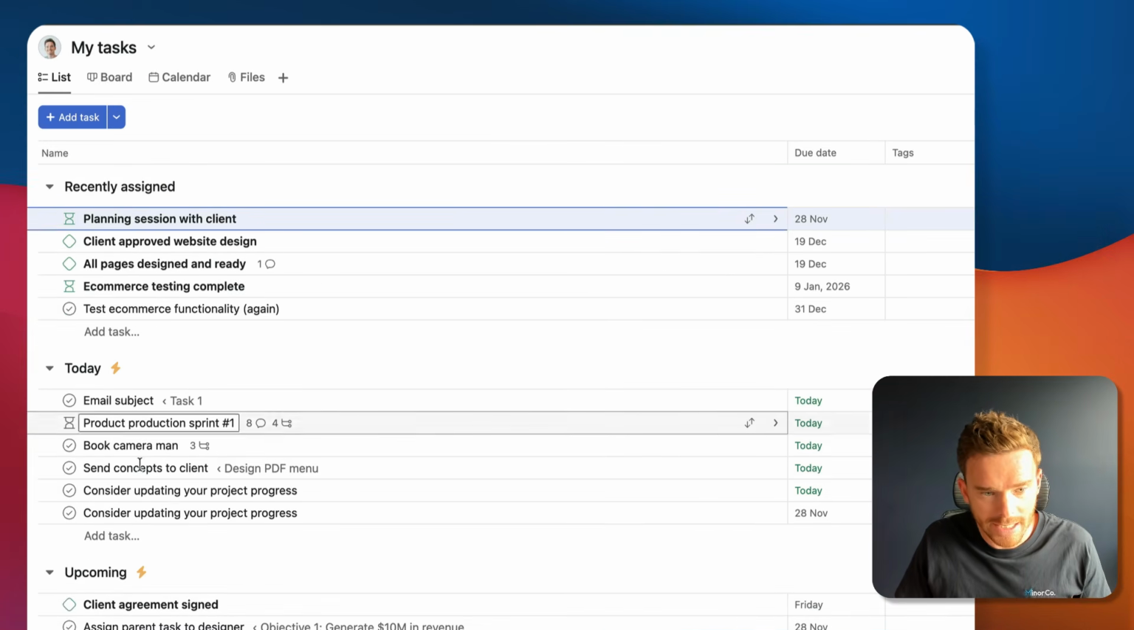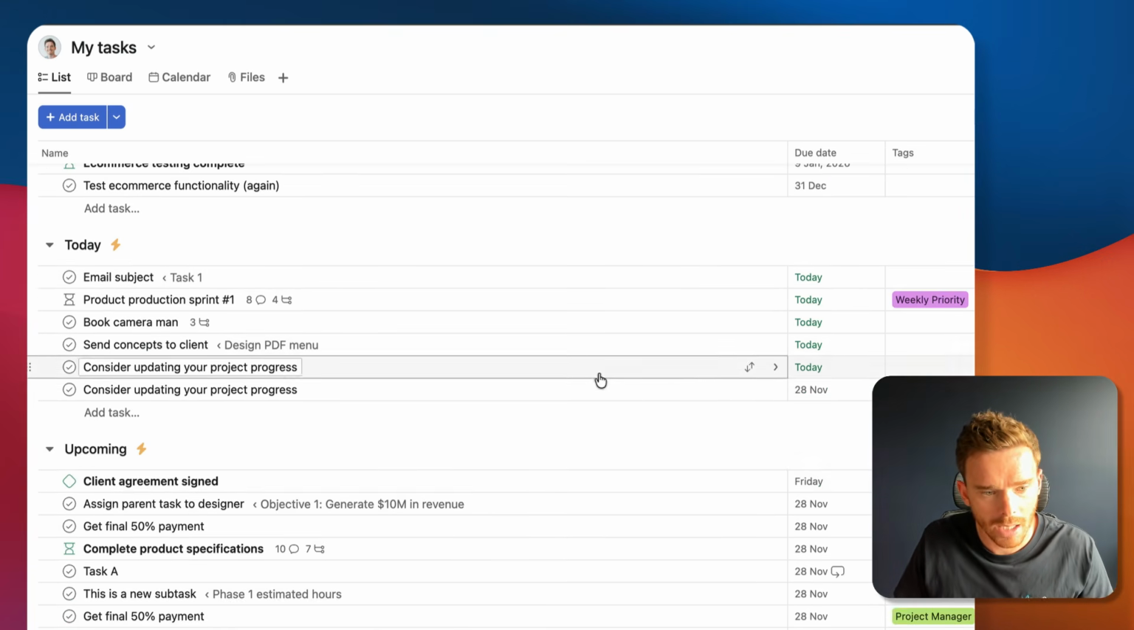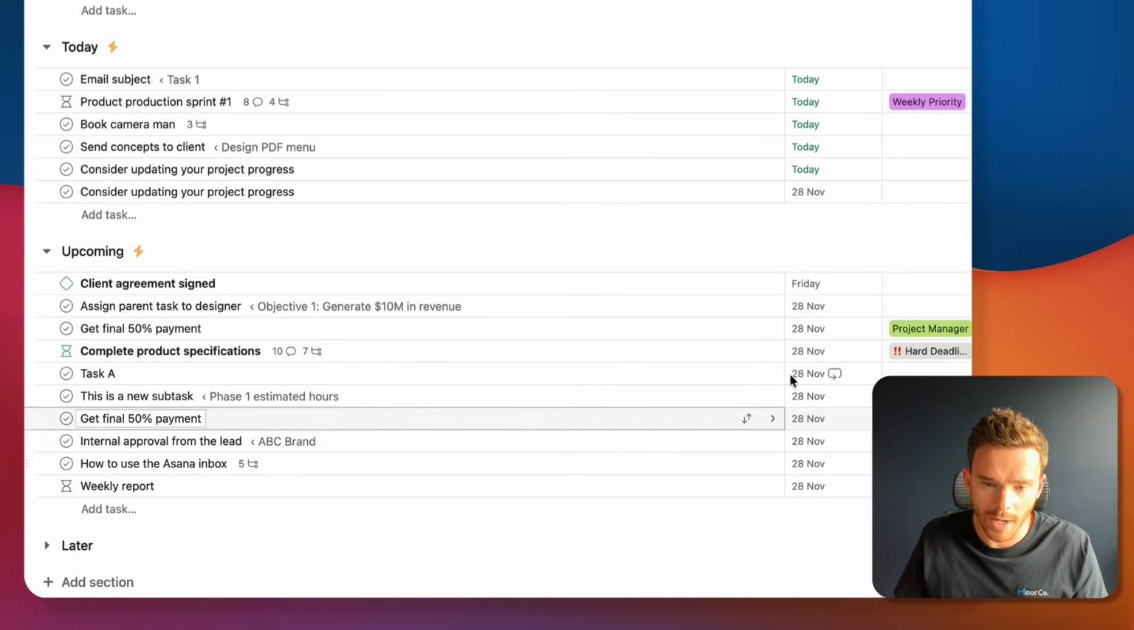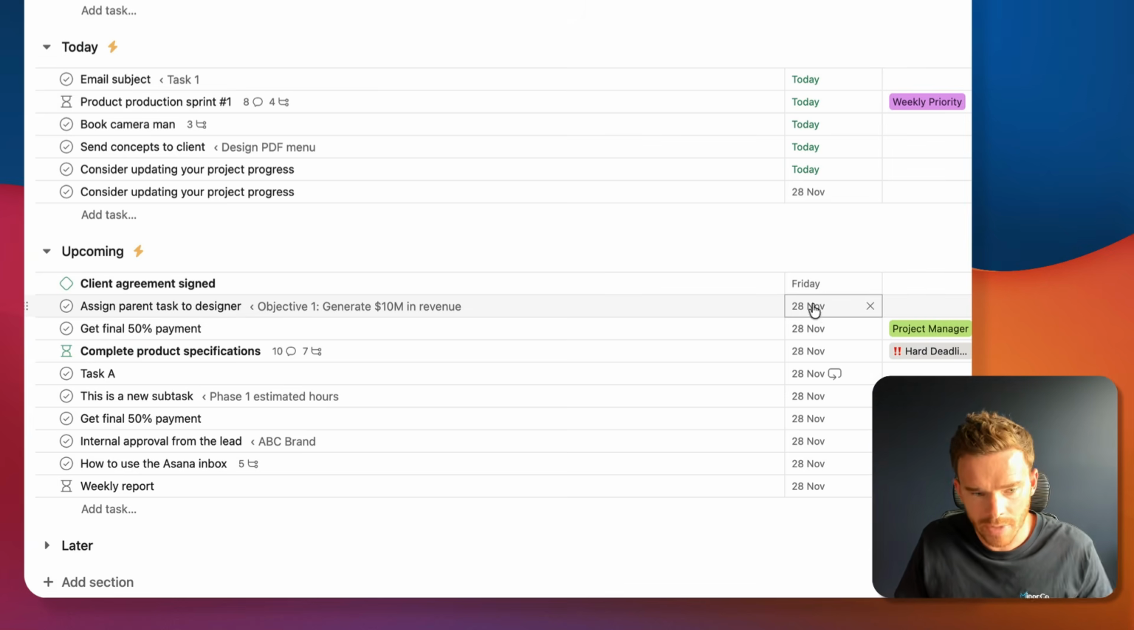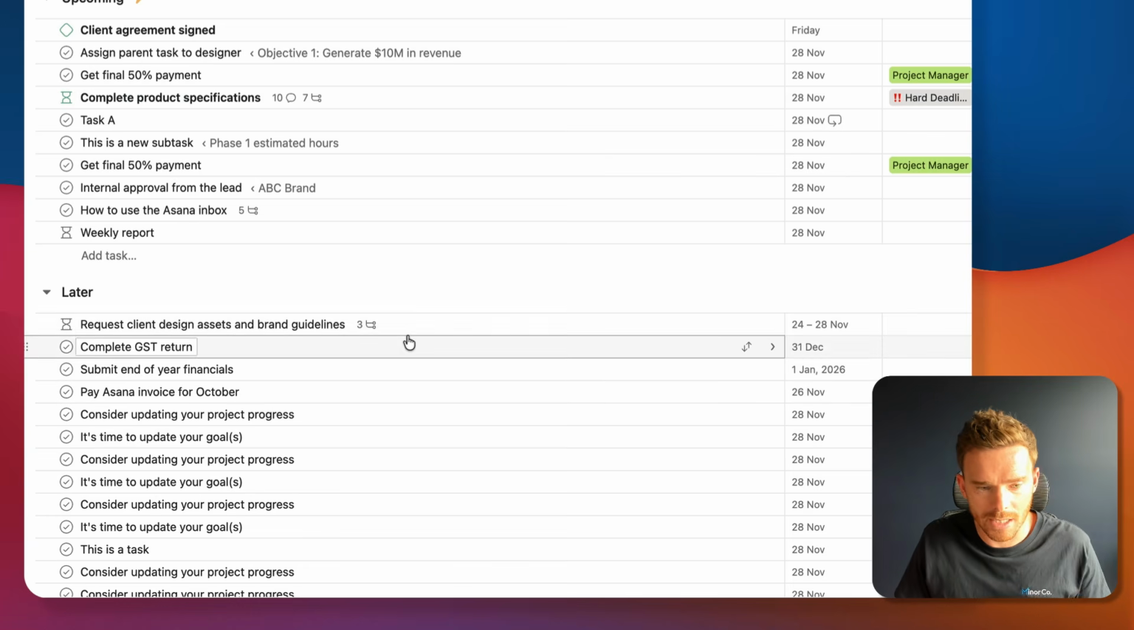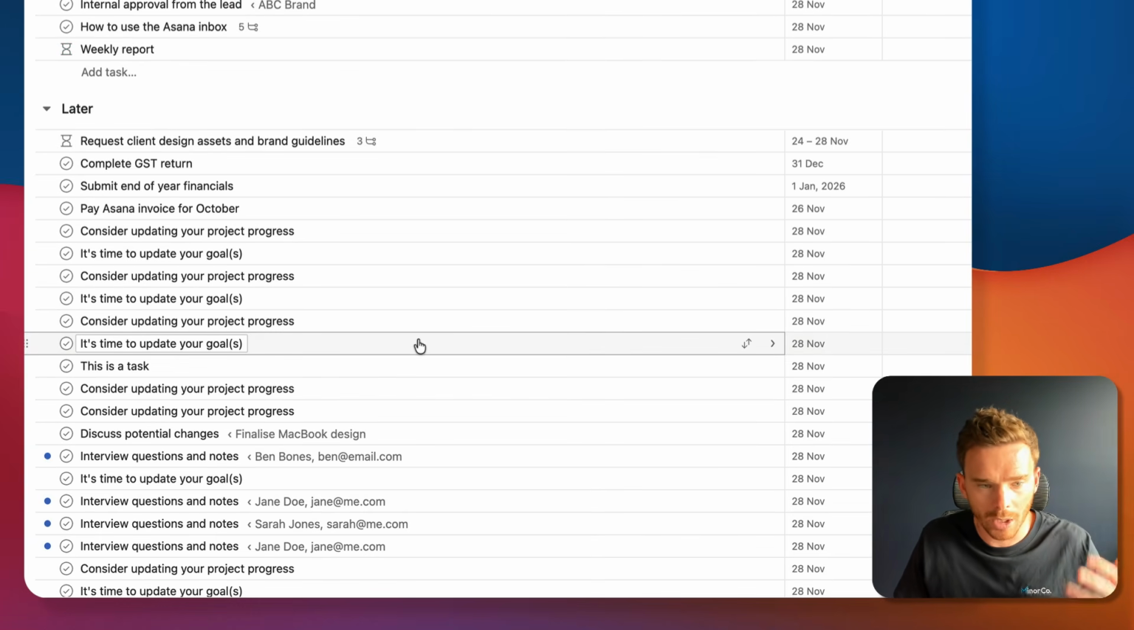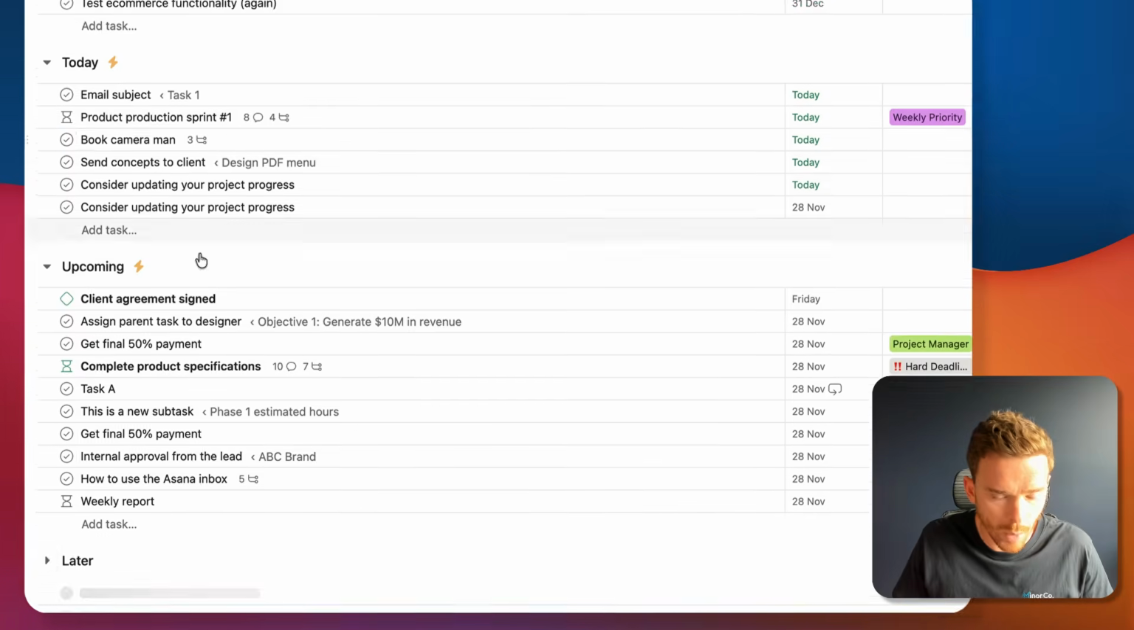So I've got a today section where I can see what I need to do that's due today. You can see those dates. I've got an upcoming section where I can see tasks that are coming up in the next 7 days. It's good to be aware of that. And then I have a later section down here where I can see tasks that are due more than a week or even multiple months away.